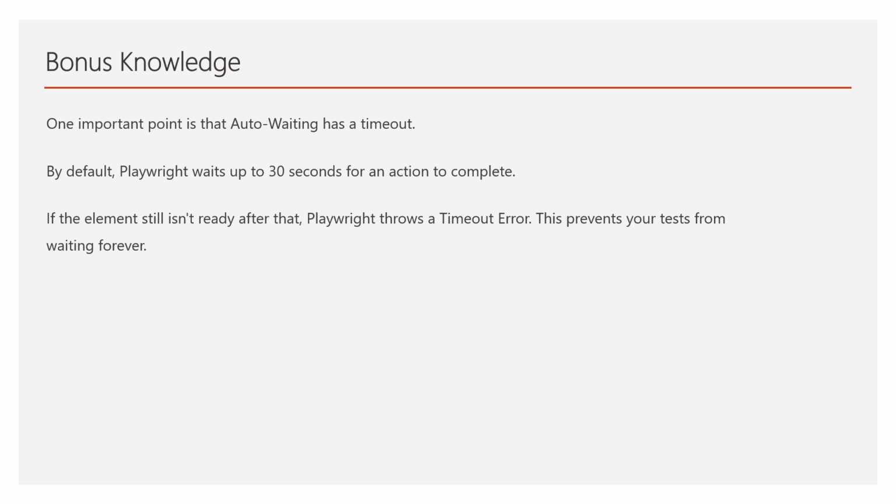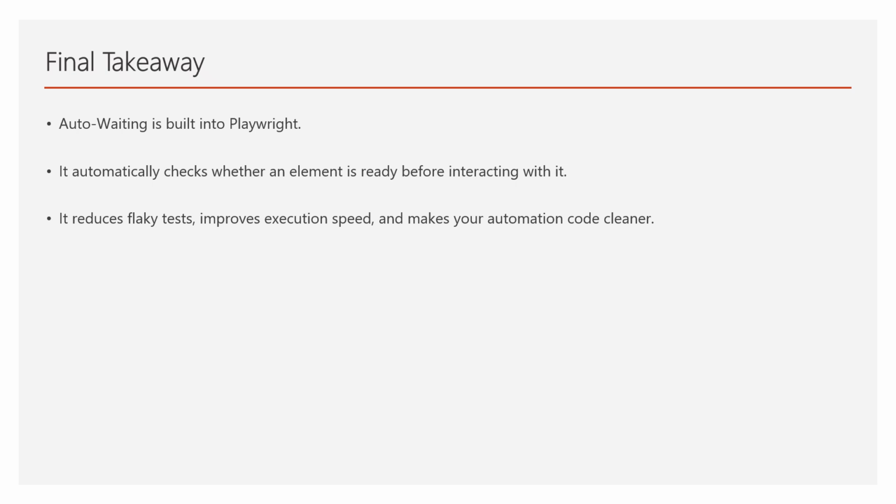Finally, some key takeaway points. One is auto waiting is built into Playwright. It automatically checks whether an element is ready before interacting with it, and it reduces flaky tests, improves execution speed, and makes your automation code cleaner. If you explain these three points confidently, you will stand out in any Playwright interview.